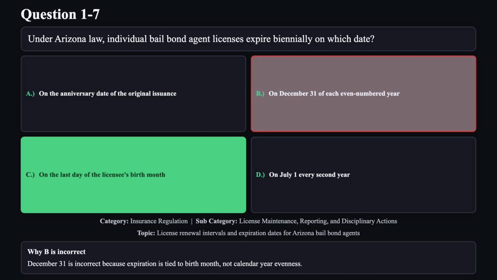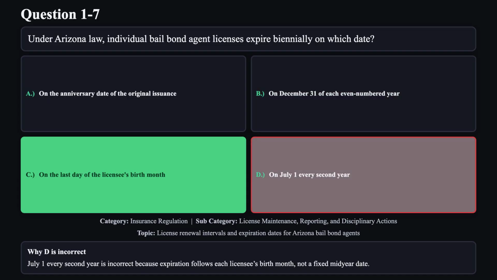Reason B is not correct. December 31st is incorrect because expiration is tied to birth month, not calendar year evenness. Reason D is not correct. July 1st every second year is incorrect because expiration follows each licensee's birth month, not a fixed mid-year date.